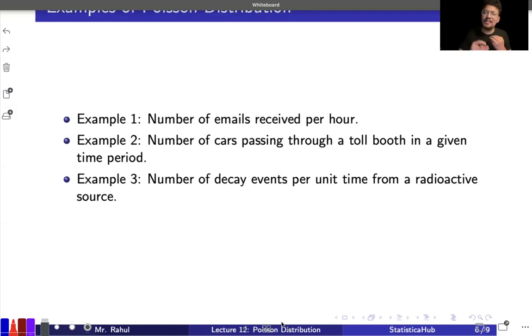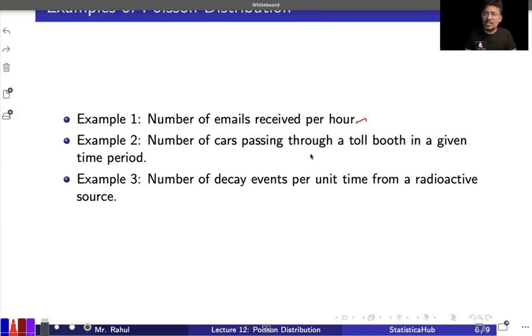So they may be sending emails every minute. In that case, you may be getting an infinite number of mails, right? So that's one example. But getting a very small number of mails has a very high chance. That means the lambda selected is coming out to be low.